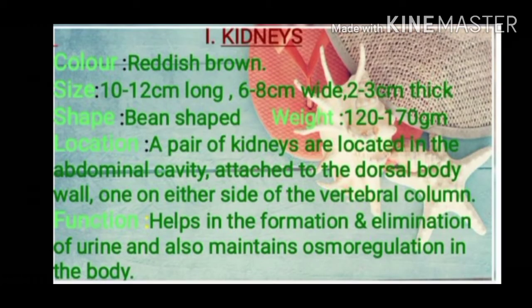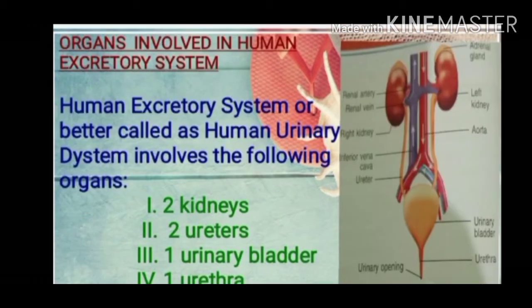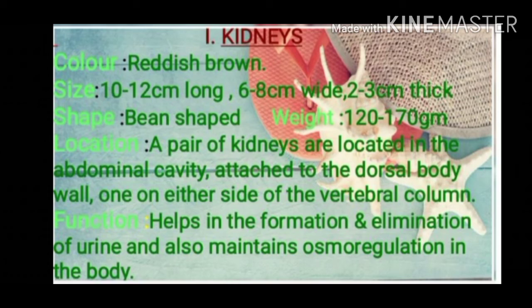Let's see kidneys in detail. Kidneys are reddish brown in color, as you can see in this diagram. Kidneys are 10 to 12 centimeters in length, 6 to 8 centimeters in width, and 2 to 3 centimeters in thickness. They are bean shaped and weigh approximately 120 to 170 grams.